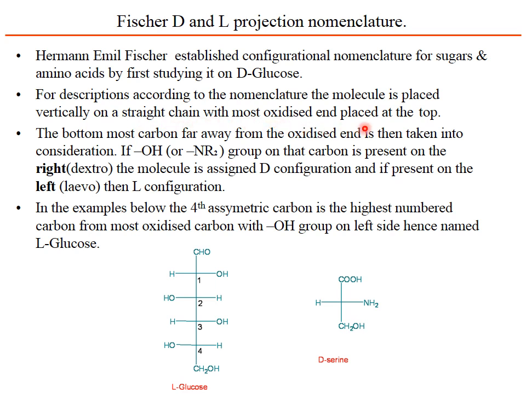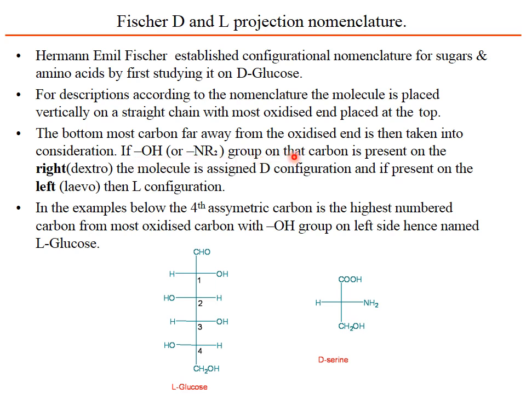In the example below, the fourth asymmetric carbon is the highest-numbered carbon from the most oxidized carbon, with the OH group on the left side, hence named L-glucose. Here, at the fourth carbon, the hydroxyl group is on the left side, so this is L-glucose.